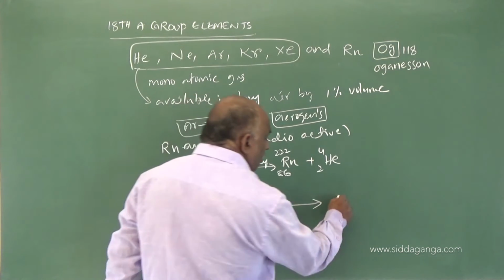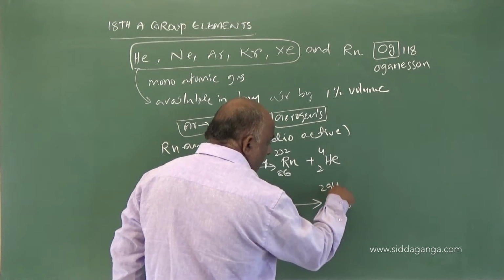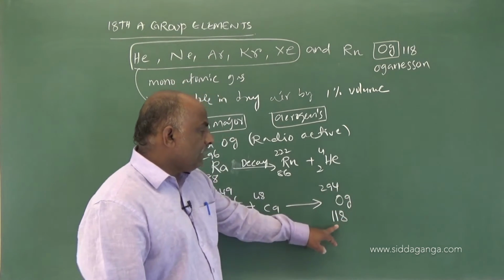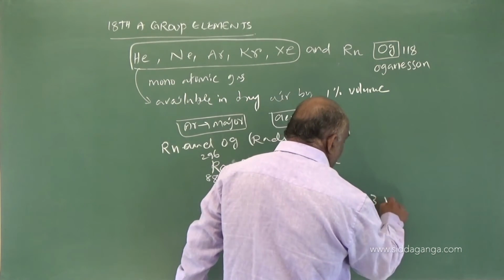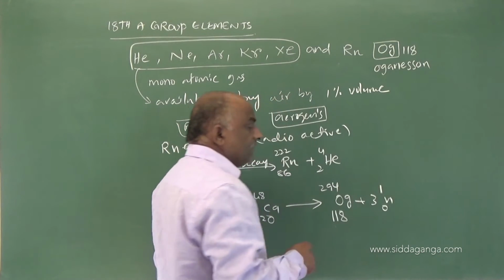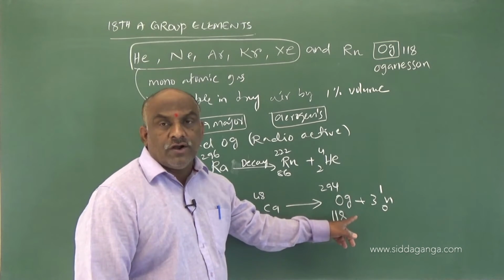Then we will get Og with atomic number 118 and mass number 294, and liberate 3 neutrons. So this is the reaction for the production of oganesson.